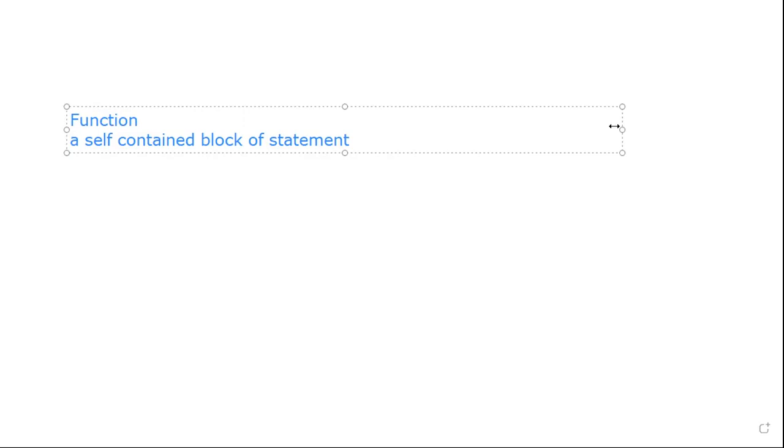So what we are doing here is grouping all the statements that are related to the specific operation into a single unit. This is nothing but called a function. A function is a self-contained block of statements. Then what is the use of writing the functions? Why do you have to write the functions?